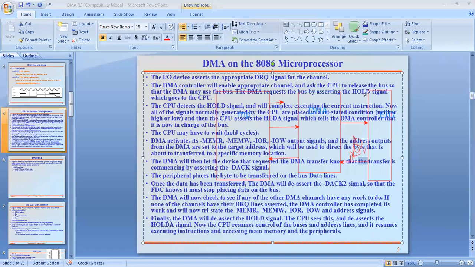The third state is neither input nor output, and in between high or low. Then the CPU asserts the HLDA signal, which tells the DMA controller that it is now in charge of the bus.